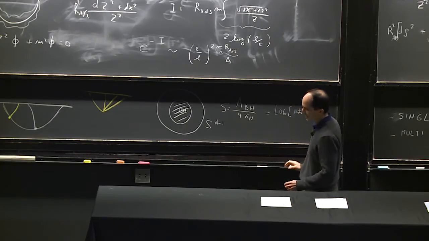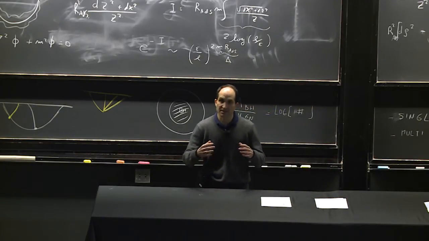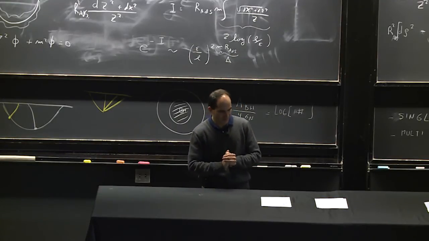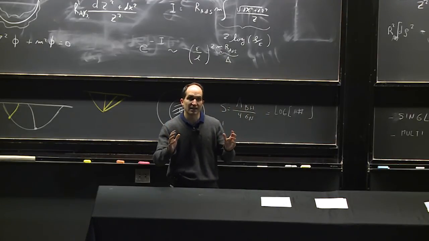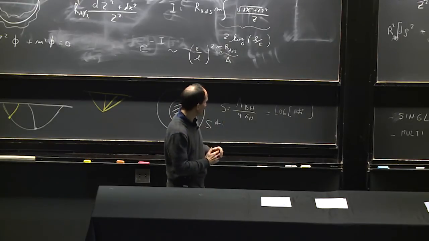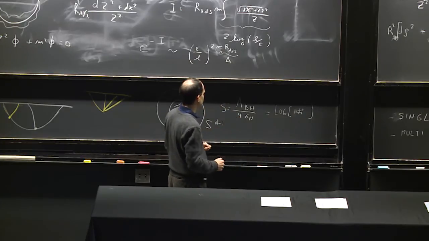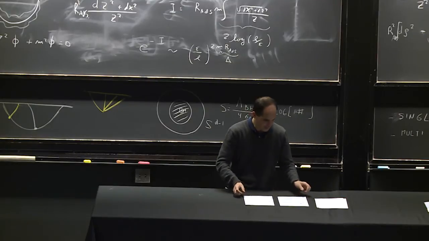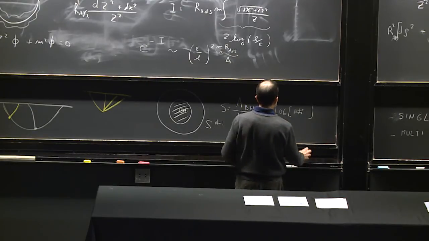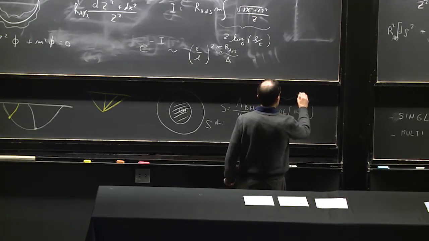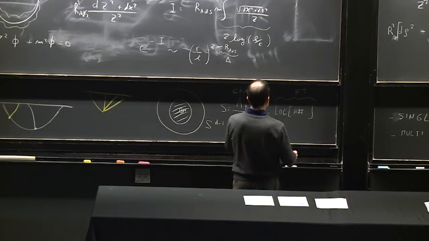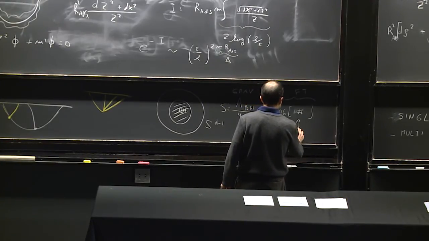So in the boundary theory, when we have a finite temperature state, especially these very highly excited states, we'll have a gas or a fluid of particles. It should really be viewed more as a fluid of particles because they are strongly interacting. We have this fluid, and there are many states in this fluid, and we can calculate the number of states, and that should in principle agree with the entropy of the black hole. Now this is a calculation that should agree, so these two things should be equal. This is a field theory computation, and this is the gravity computation. And in order to really check this agreement, you have to do this computation at strong coupling.